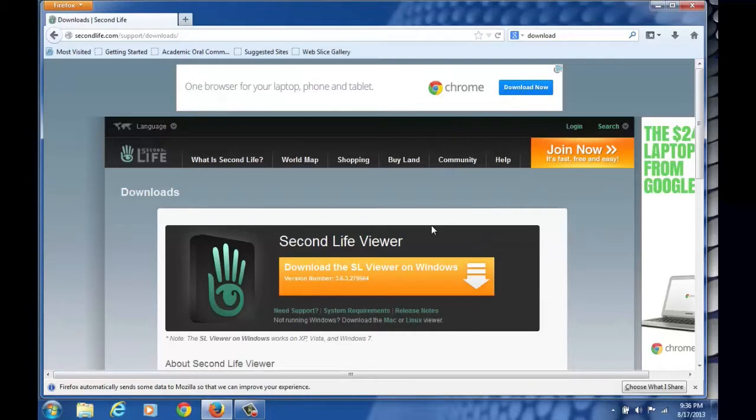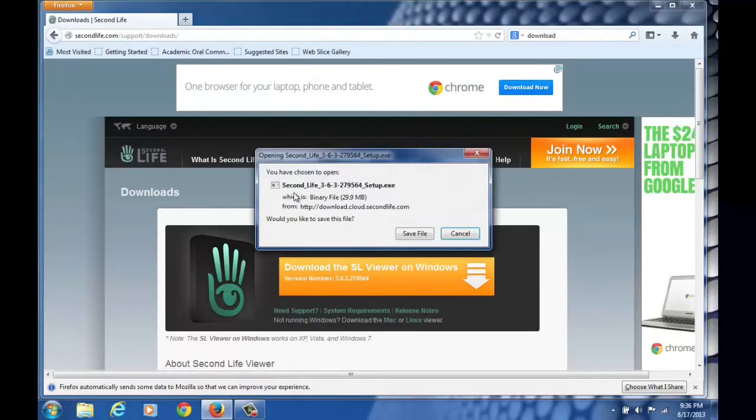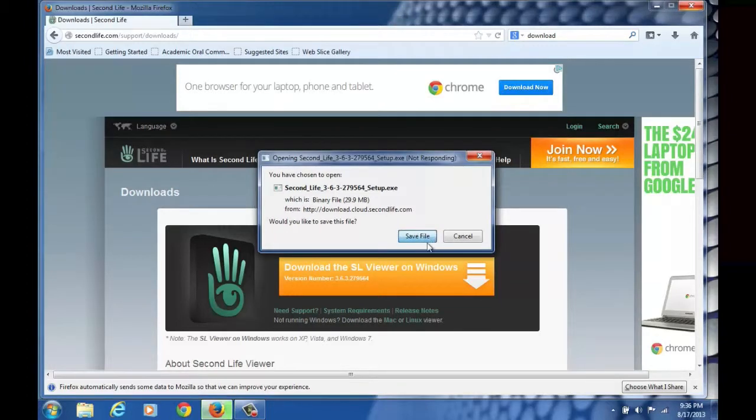Now, if you are on a Windows machine, you are going to click on the orange button that says Download the Second Life Viewer on Windows. So click on that to download it. And it will say you have chosen to open Second Life, whatever the version is, setup.exe file. Click on Save, and it is going to download to your download folder.